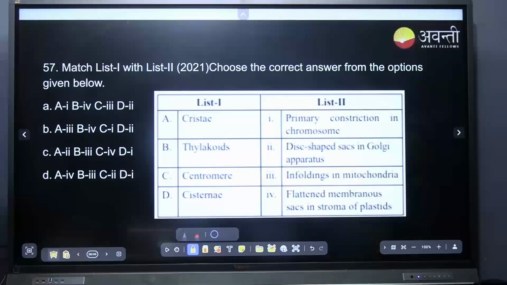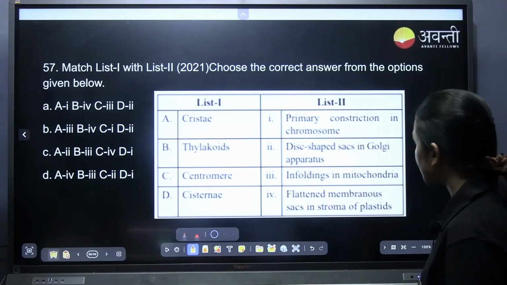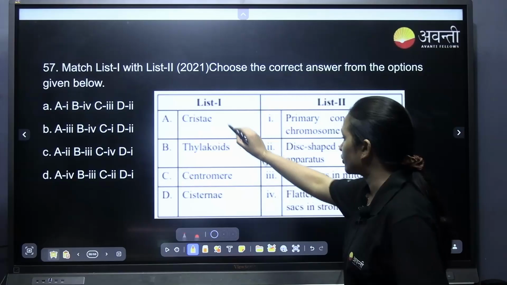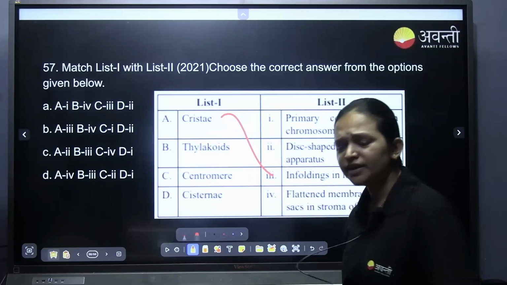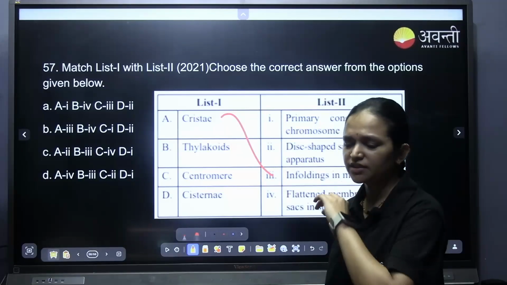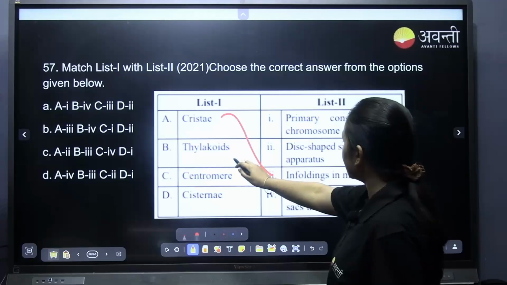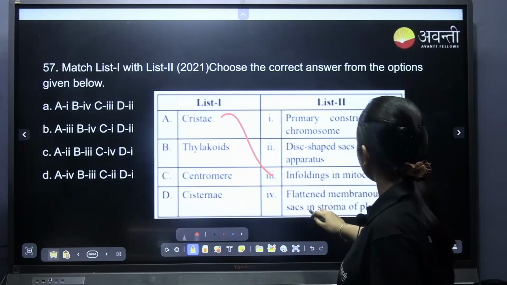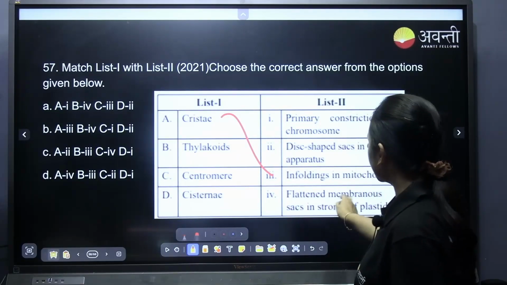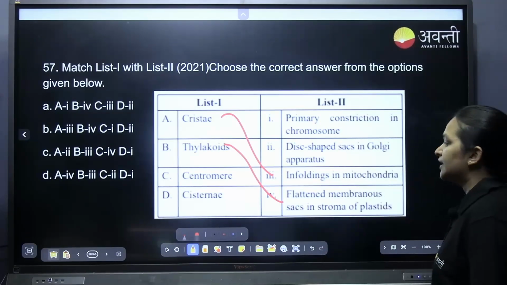Again, match the following. Match the following questions are more. Cristae is the infolding of the mitochondria. Can you see how many times they have asked about it? Only a few questions asked several times. Thylakoid, flattened membrane sacs in the stroma of the plastids.